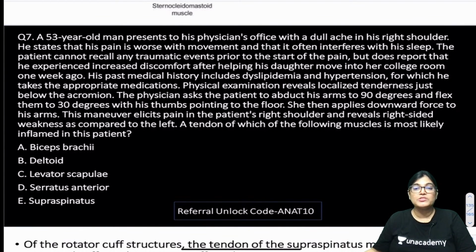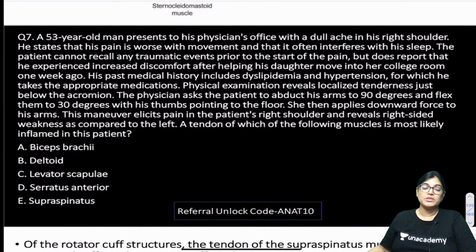The physician asks the patient to abduct his arm to 90 degrees and flex the arm to 30 degrees with the thumb pointing towards the floor. He then applies a downward force to the arm. The maneuver elicits pain in the patient's right shoulder and reveals right-sided weakness compared to the left side. A tendon of which of the following muscles is most likely to be inflamed in this patient? What is the correct answer? Is biceps brachii involved, deltoid, levator scapulae, serratus anterior, or supraspinatus? A list of clinical presentations has been given in this MCQ and you have to mark the correct answer.